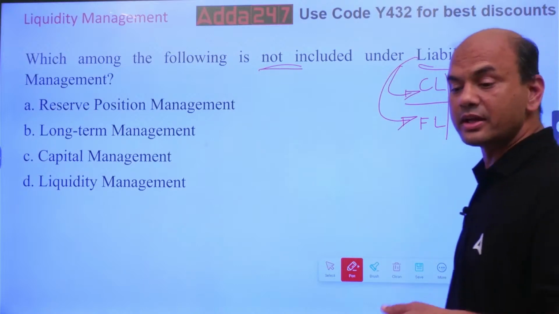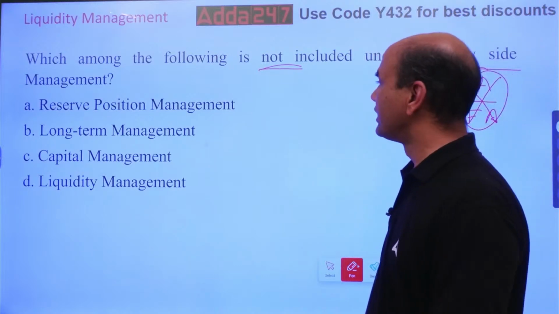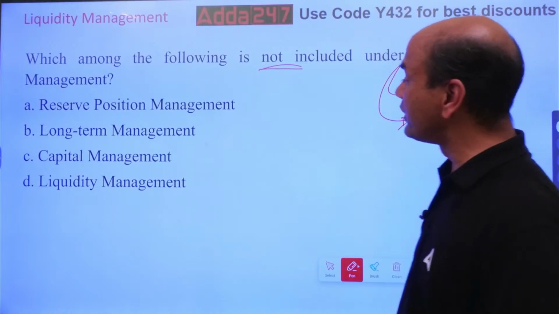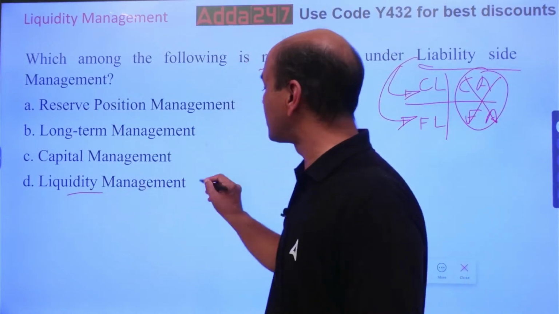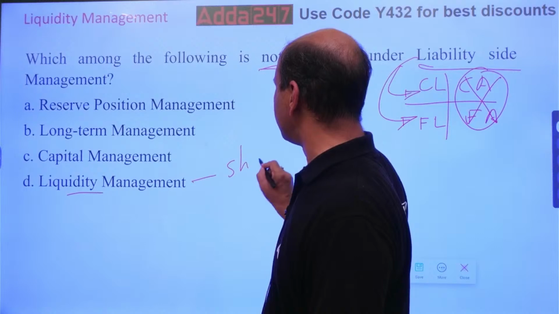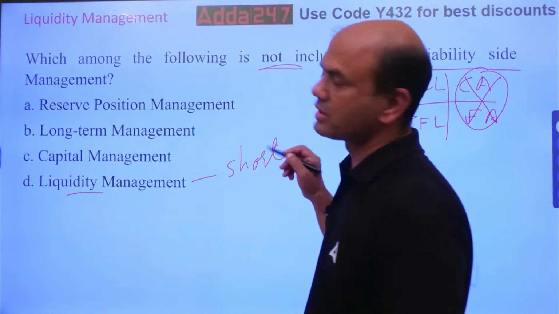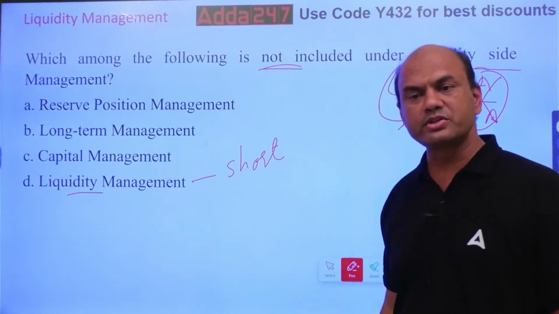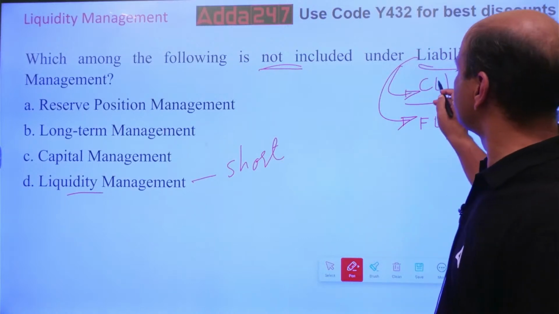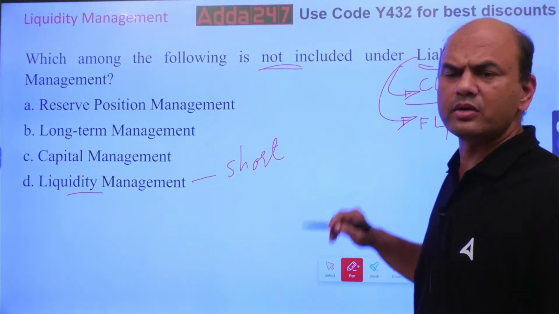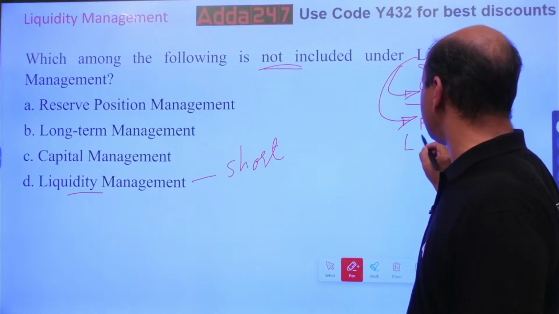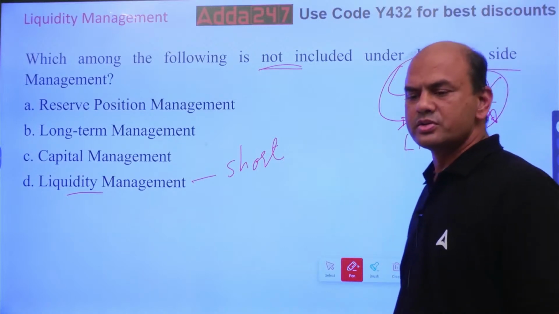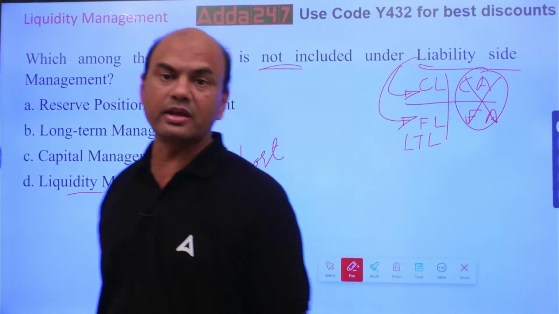So what should be there in the liability part? Let's see. Liquidity management. Liquidity is always a short term. Now you answer me. Liquidity is always a short term. So if liquidity is short term, where should it come? Should it come in current liability or fixed liability or long term? We call it LTL, long term liability. Should it come in current liability or LTL?